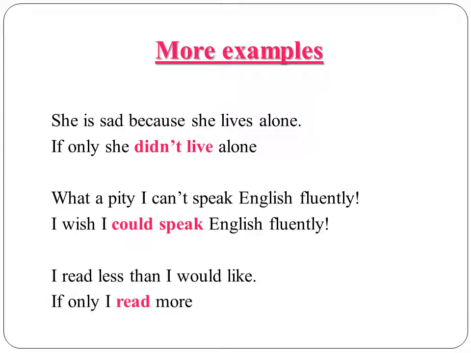More examples. She's sad because she lives alone. If only she didn't live alone. Again, I give the negative form to express my wish about this situation. And you have here the verb lives in the present. So, if only she didn't live alone. What a pity, I can't speak English fluently. I wish I could speak English fluently.